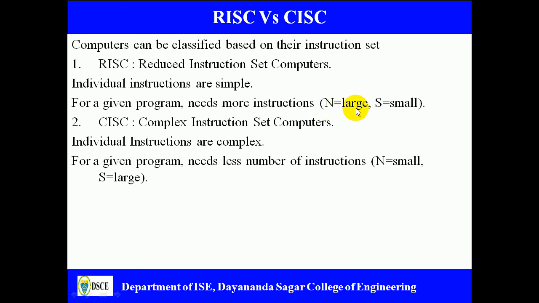Already we defined N as the number of machine language instructions, and capital S stands for the average number of basic steps required to execute one machine instruction. There is another type of computer, the complex instruction set computer, where individual instructions are very complex, and that's the definition of the CISC computer. If you want to write any program using a CISC computer, it needs fewer instructions, so N, the total number of machine instructions, becomes very small. However, S, the average number of basic steps, becomes a very large value.